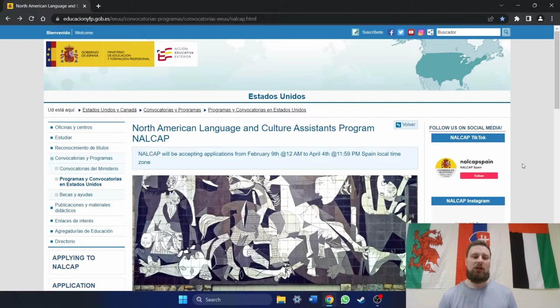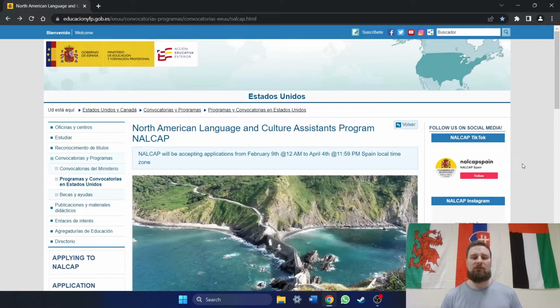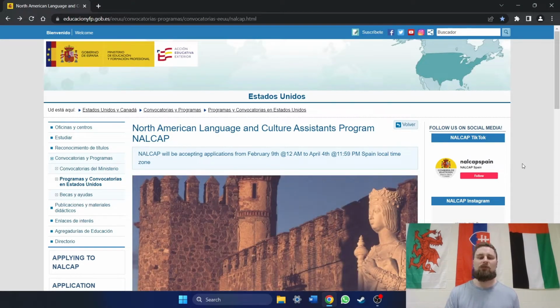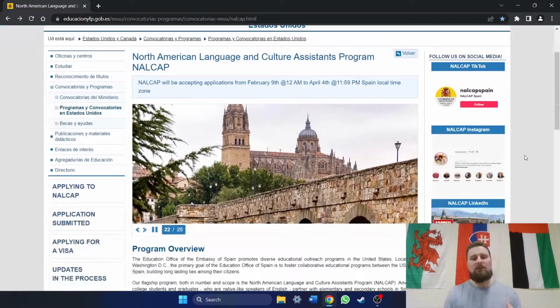Okay, you guys, so here on the screen, we've got the NALCAP homepage website. This website is by the Spanish government, and this is where it talks about the NALCAP program. If you need to get here, you can look at the URL up on the top, or basically you can just go to Google and type in NALCAP, hit enter, and this is the first link that will come up. So this is the home page.